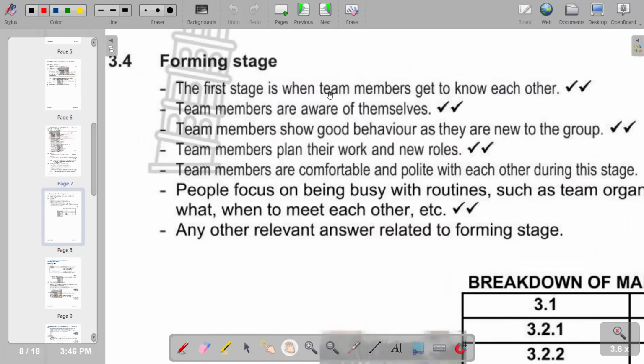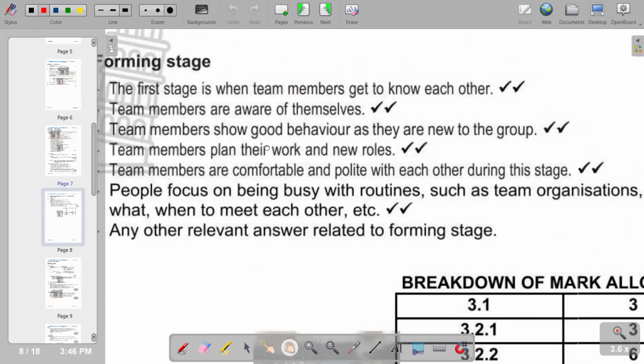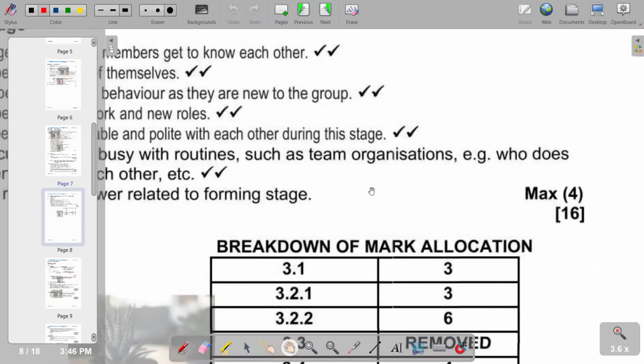And this marks the end of our question three. And our question three has a total of 16 marks. That is what we have in question three. So from there, we move on to the next question that we have according to our paper.